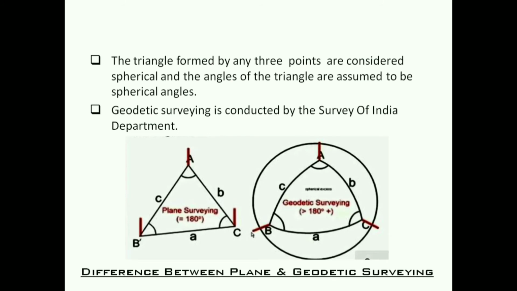The triangle formed by any 3 points is considered spherical and the angles of the triangle are assumed to be spherical angles. Last point, geodetic surveying is conducted by the Survey of India department. This is the difference between plane and geodetic surveying.